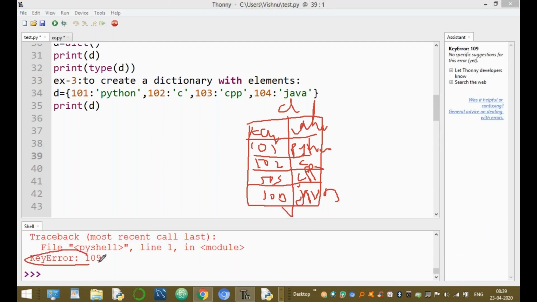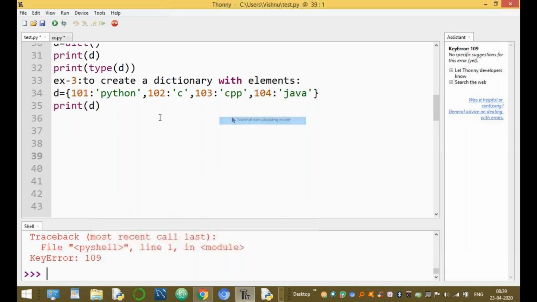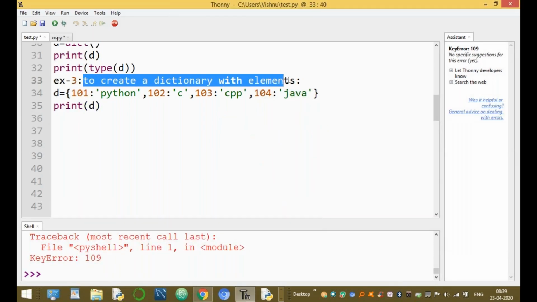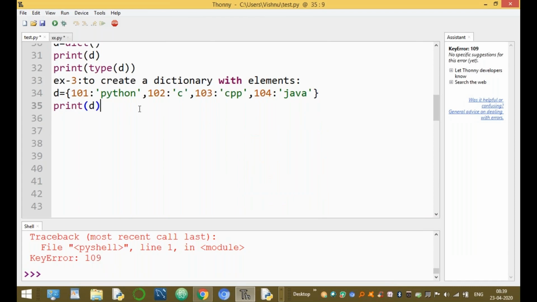Here, this statement gives a KeyError because the 109 key is not present in our dictionary. Okay, guys, up to here clear? Now, this example is to create a dictionary with elements.